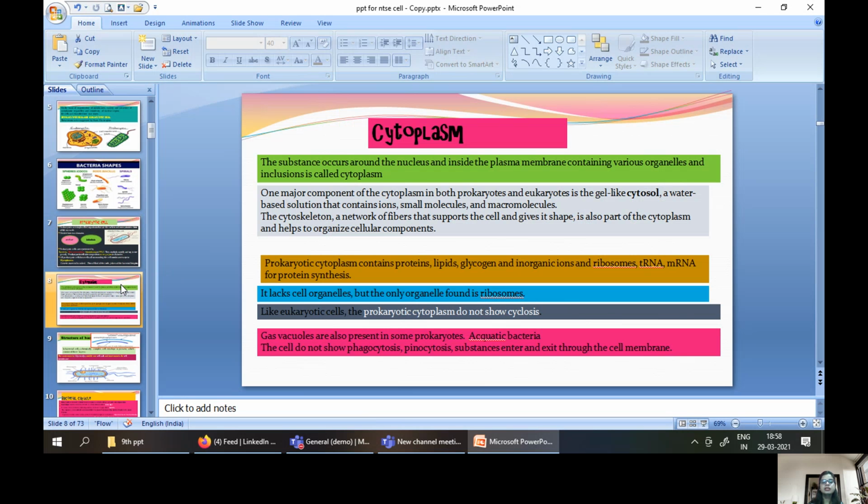A typical cell consists of three main parts: plasma membrane, cytoplasm, and the nucleus. Every cell contains these three main parts except the prokaryotic cell. Instead of a nucleus, they contain a region called the nucleoid portion, and we'll discuss it in the next slide.